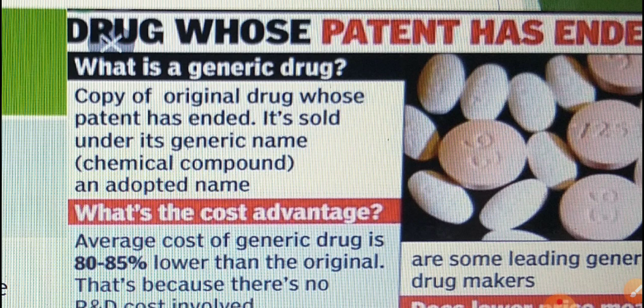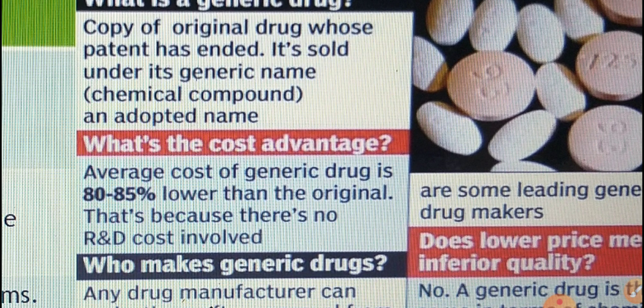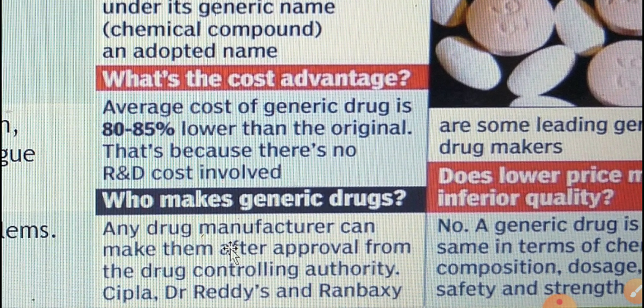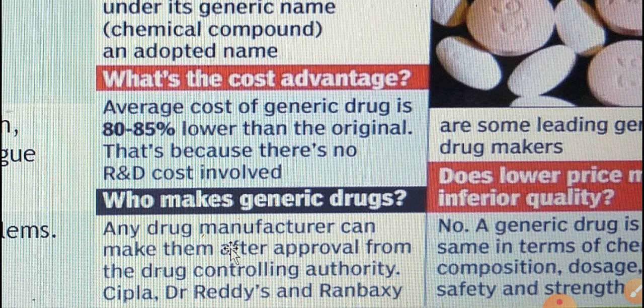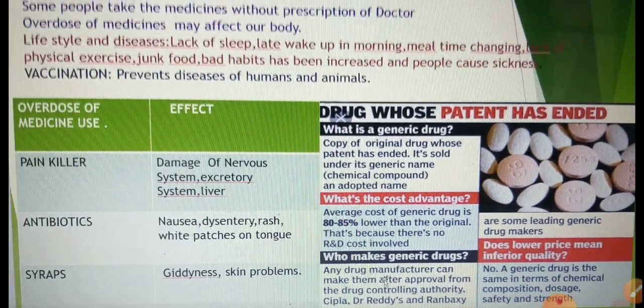They are copies of original drugs whose patent has ended. They are sold under their generic name, chemical compound, and adopted name. The average cost of a generic drug is 80 to 85% lower than the original. The original medicines are discovered and prepared in research and development laboratories. Who makes generic drugs? Any drug manufacturer can make them after approval from the drug controlling authority. Cipla is a pharmaceutical company. Cipla makes branded medicines. Dr. Reddy's and Ranbaxy are some of the industries manufacturing generic medicines.